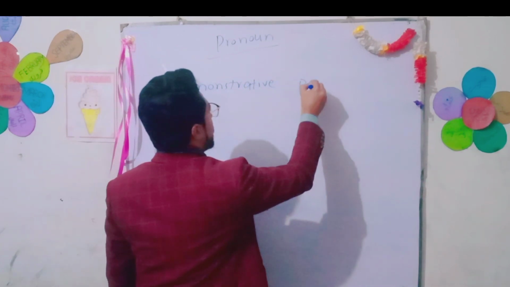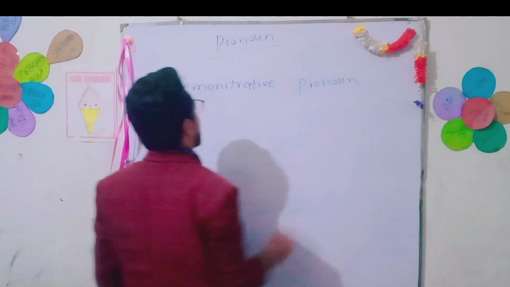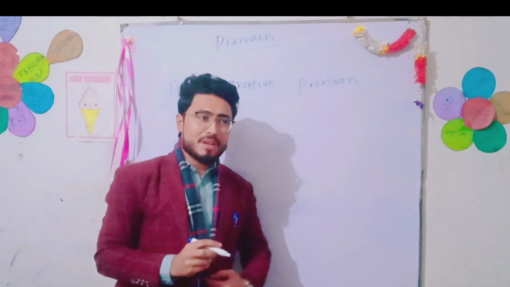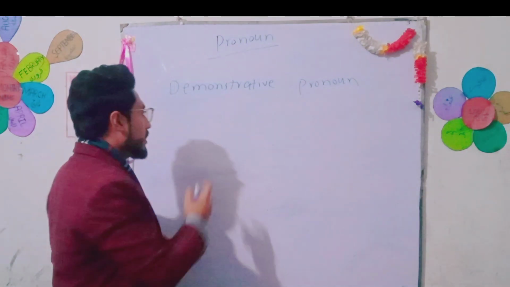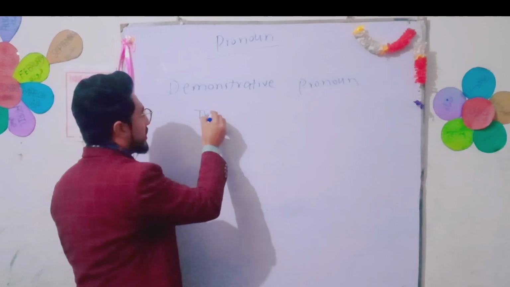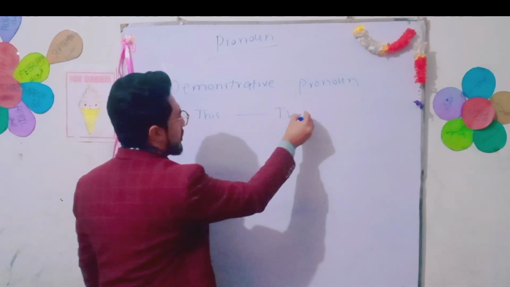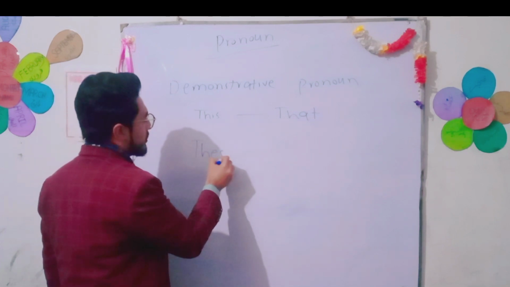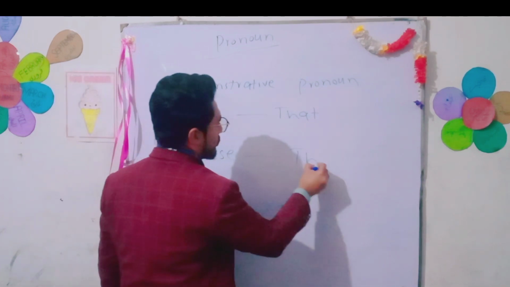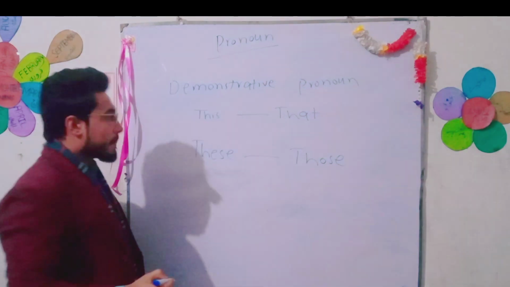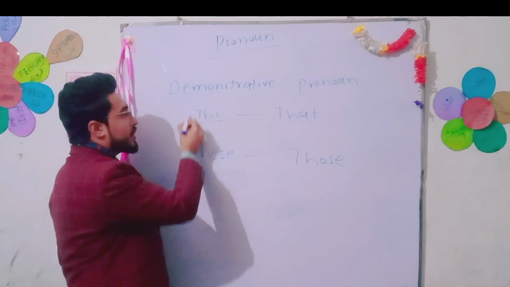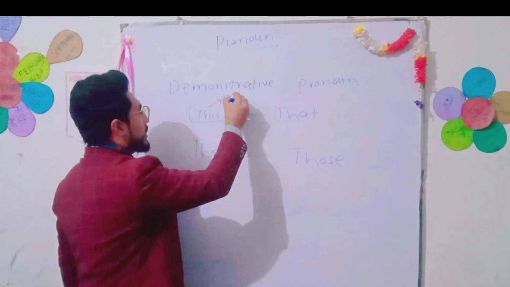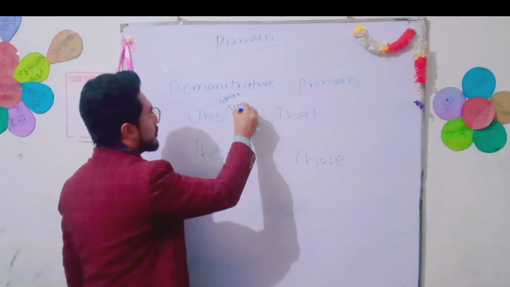Demonstrative pronoun. The next type is demonstrative pronoun. What are demonstrative pronouns? Demonstrative pronouns are this and that, right? Then these and those, right? This we use for a near singular thing.